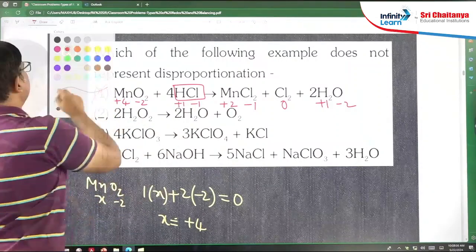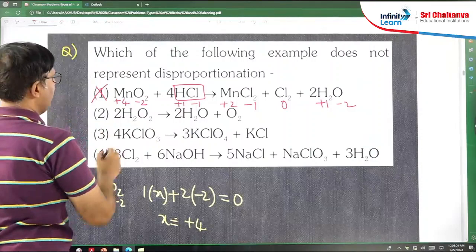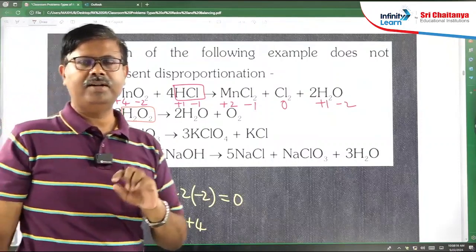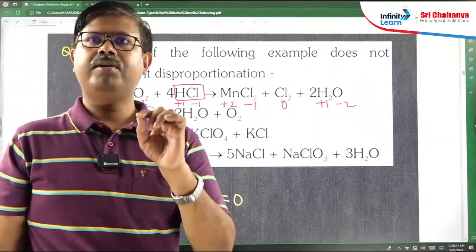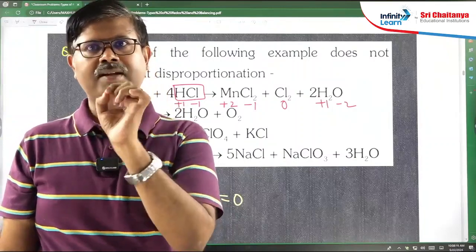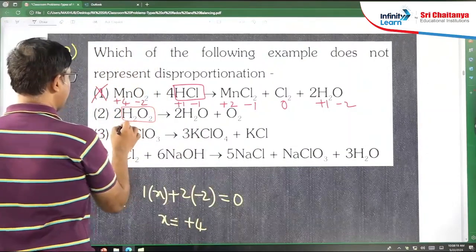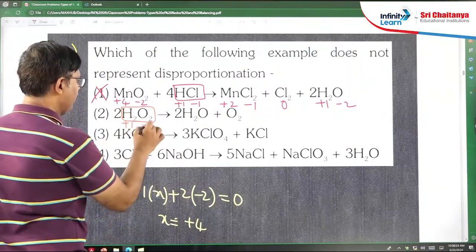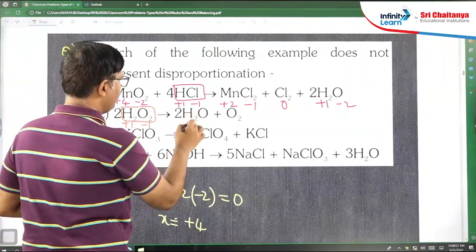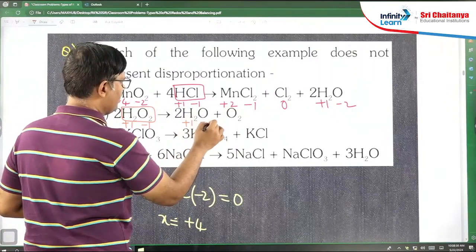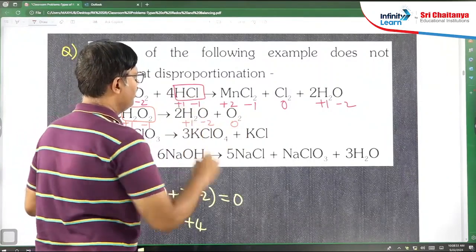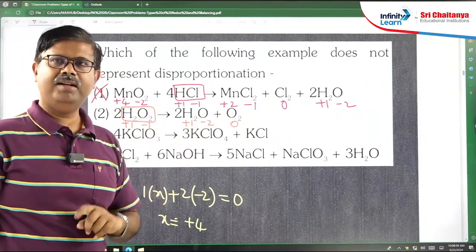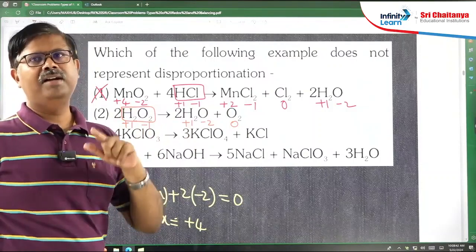Look at the second one. Hydrogen is given. This is hydrogen peroxide. I told you to remember: H2O is water, H2O2 is hydrogen peroxide. Peroxides means oxygen oxidation state will be minus 1. Even if you take hydrogen plus 1 and oxygen X, and if you find that X value, you will get minus 1 only. And in normal H2O, hydrogen plus 1, oxygen minus 2. Elementary oxygen means 0.